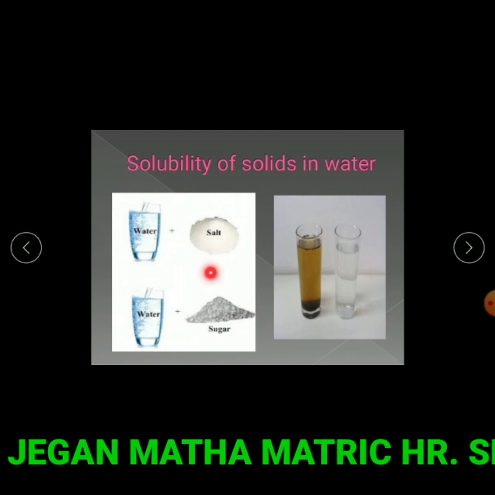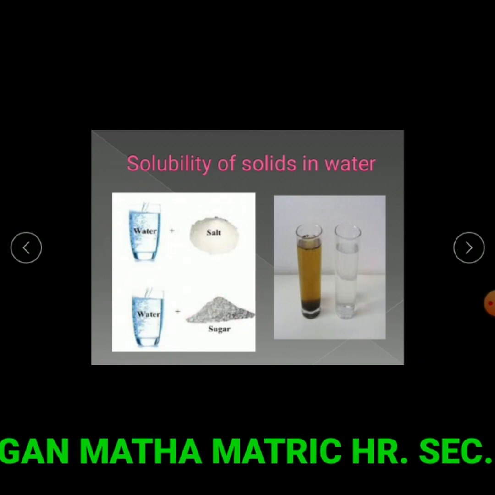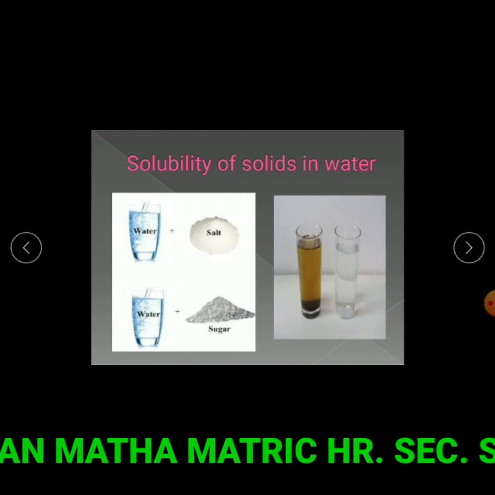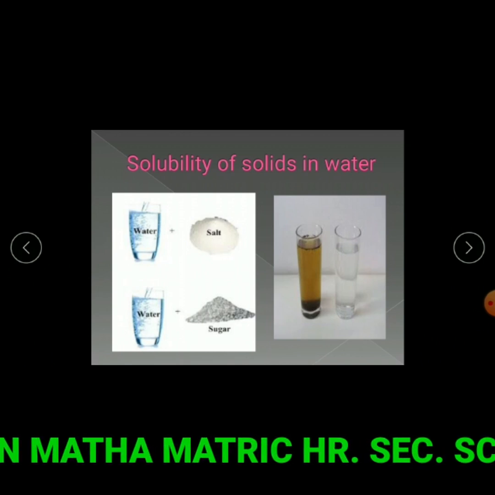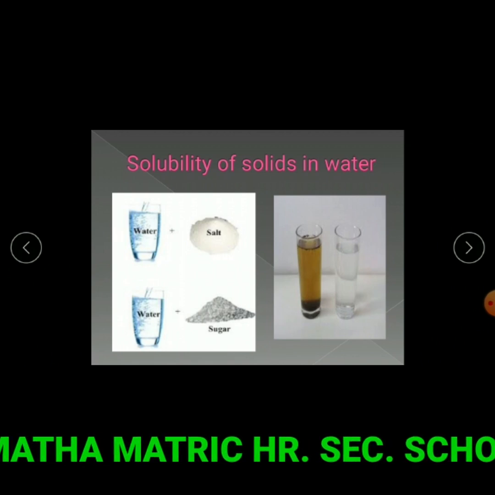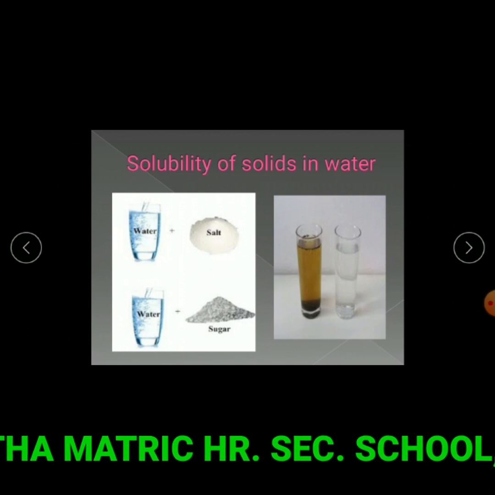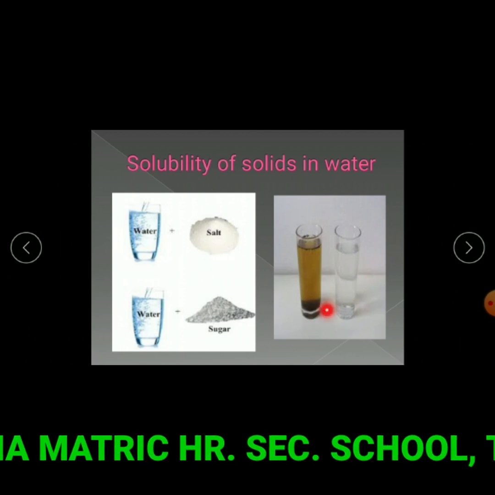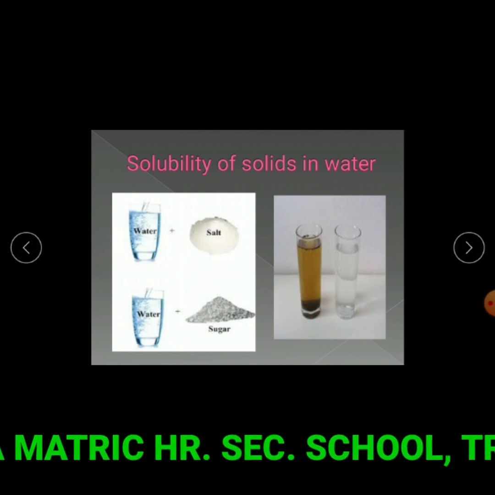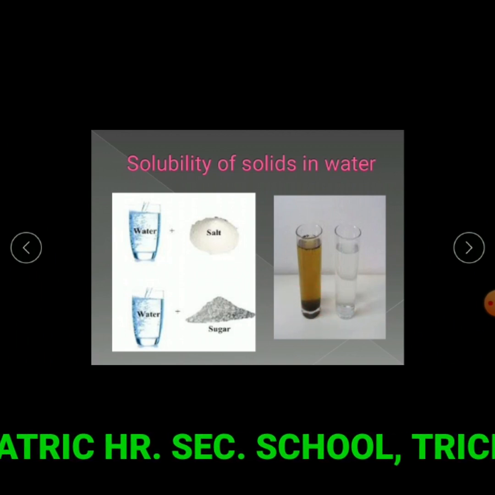In the case of sugar also, it dissolved in the water. We cannot see the sugar particles in the water because it is completely dissolved. In the third case, the sand does not dissolve in the water. It settles down at the bottom of the beaker.